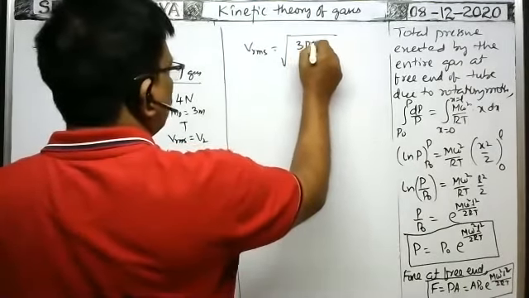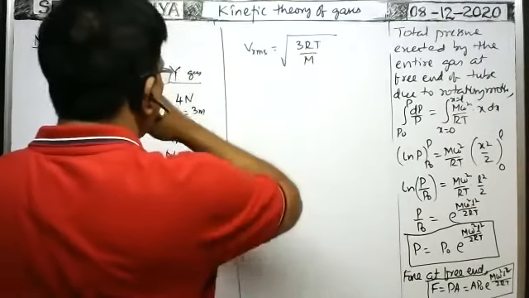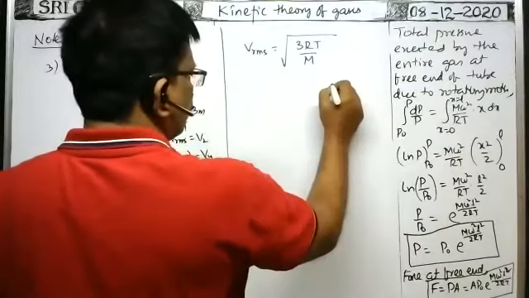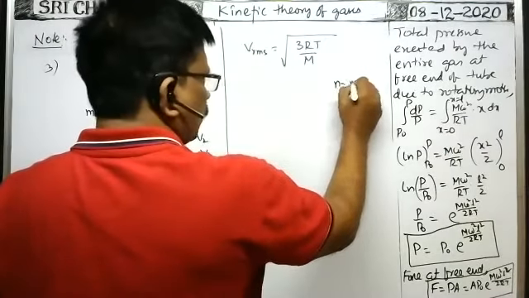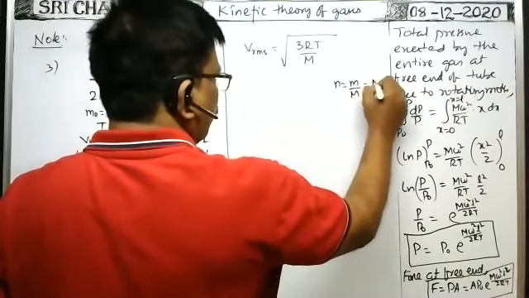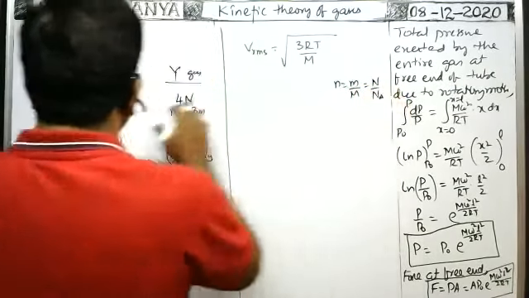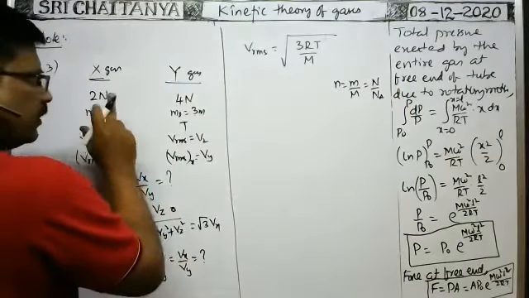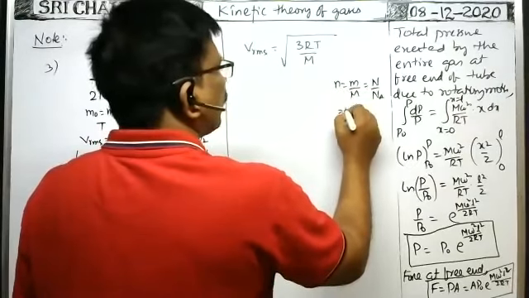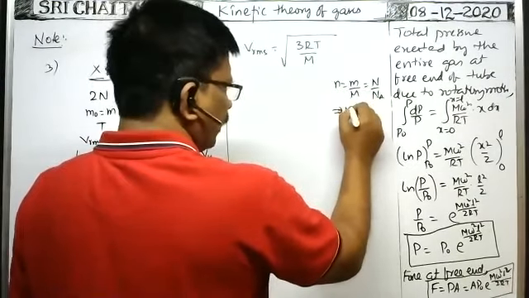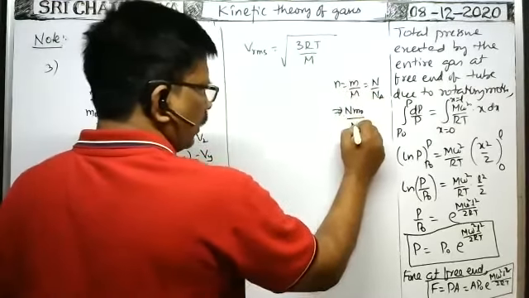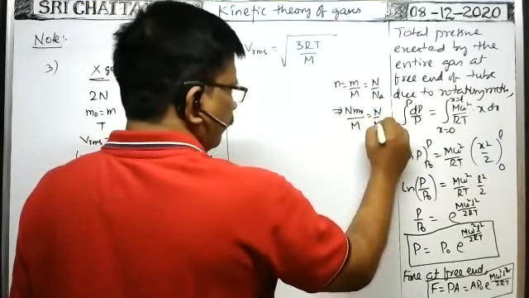Now you see here, the RMS velocity of any gas is equal to the square root of 3RT by capital M. But here the mass of the molecules are given. The number of moles is equal to mass of the gas by molecular weight, that is equal to number of molecules by Avogadro number, because the number of molecules is given and the mass of each molecule is also given. So we can write N by Na.